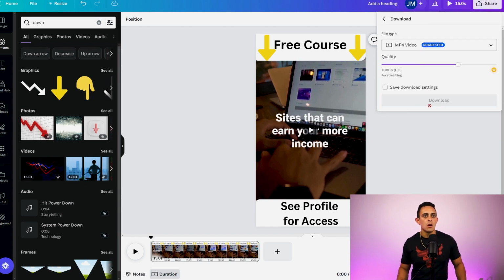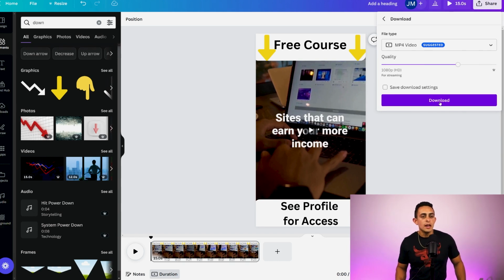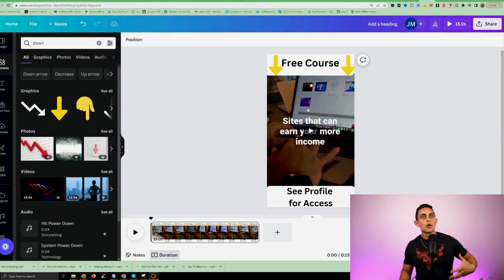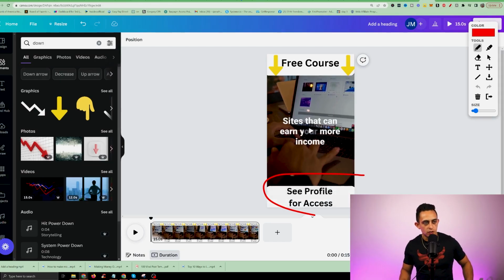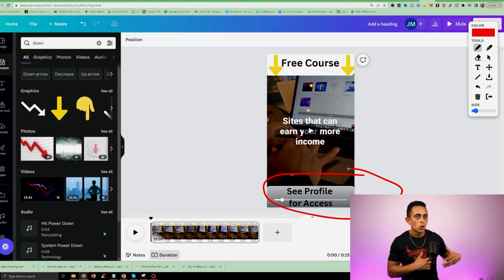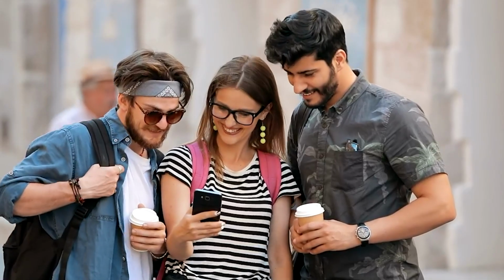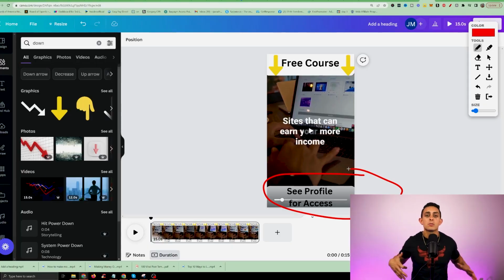This is going to be a video. So over here under download, we could go ahead and hit download and it's going to download the entire video. All right, so the reason we added this right here, the C profile for access, is because we're going to now use Instagram to get people to click on our affiliate link. And this is going to be 100% free.